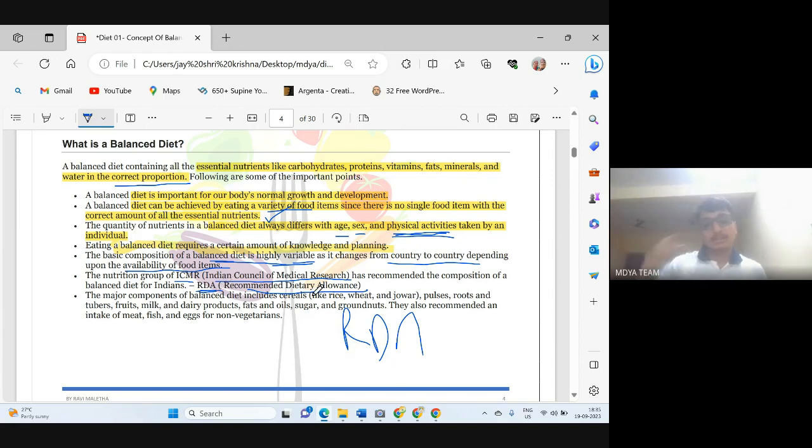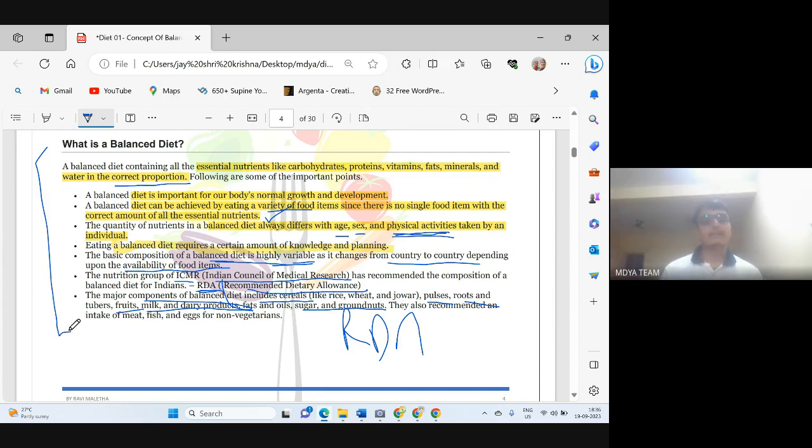If we talk about America, then they have some other agency. The major components of balanced diet include cereals, pulses, roots and tubers, fruit, milk and dairy products, fats and oil, sugar, groundnuts. These all are components of balanced diet. Afterwards, we will classify all these components into 4 or 5 food groups. So this is the basic concept of balanced diet.